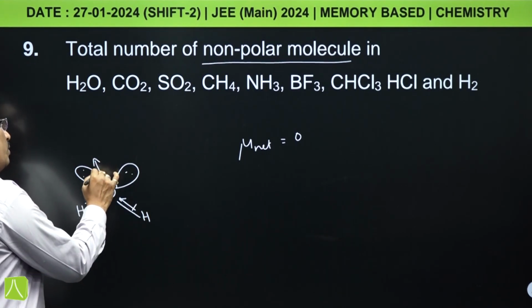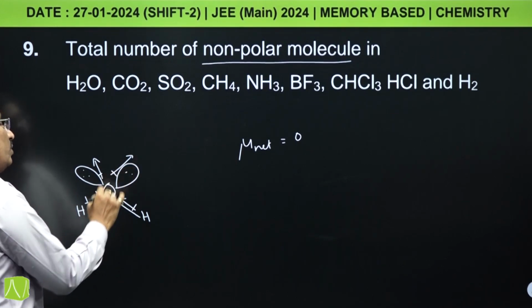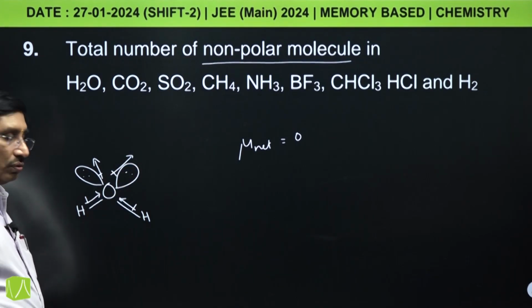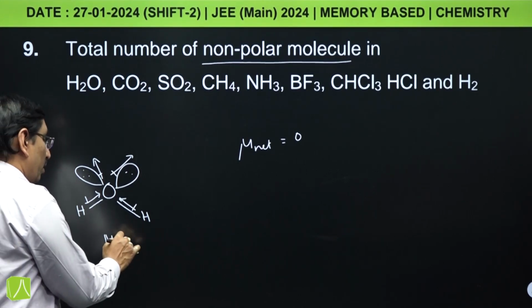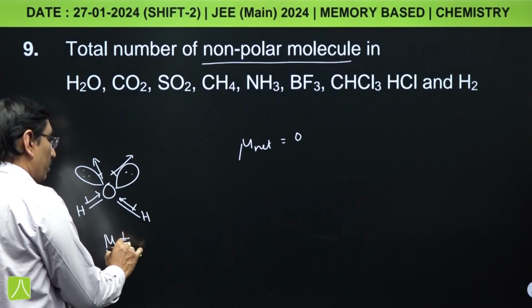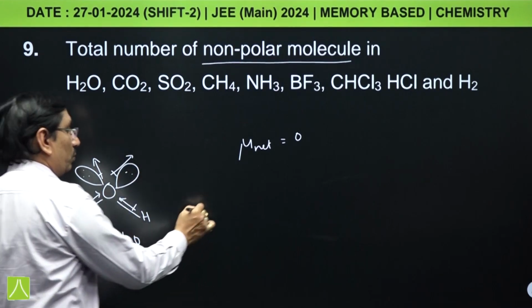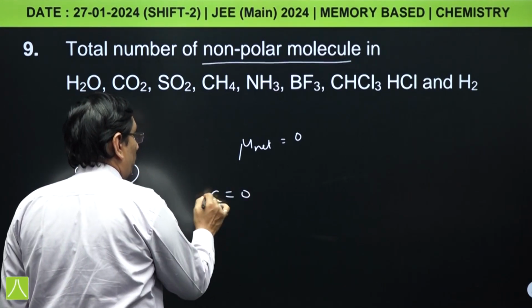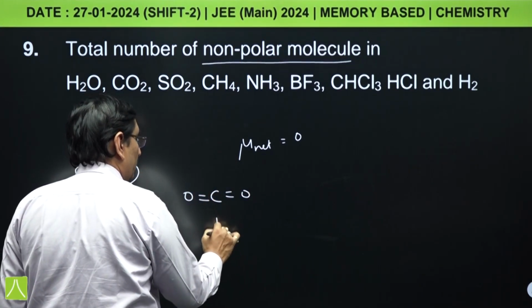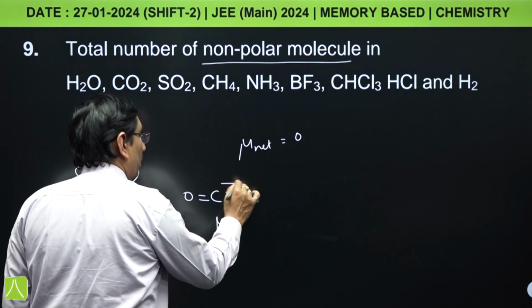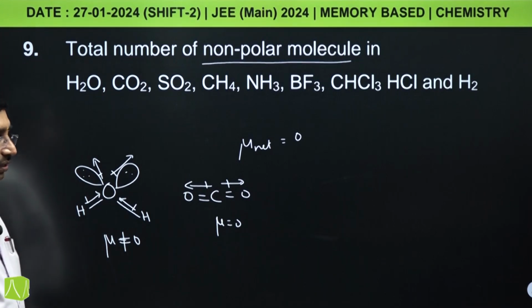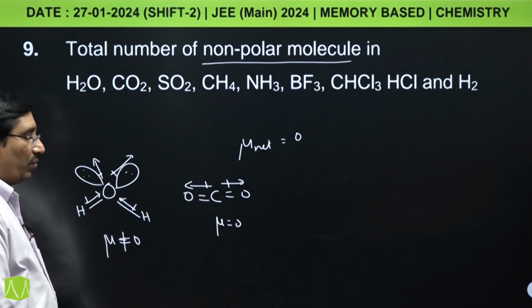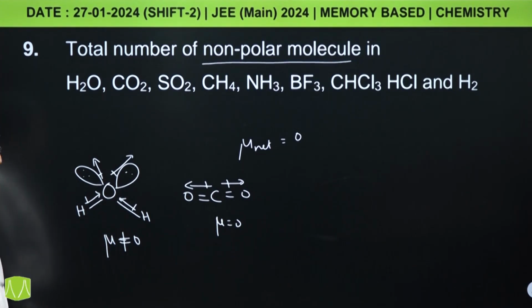So you can see the net dipole moment cannot be 0. So it is a polar molecule. And CO2, for CO2 net dipole moment is 0 because its bond moments are opposite to one another, and sum of these bond moments will be equal to 0.